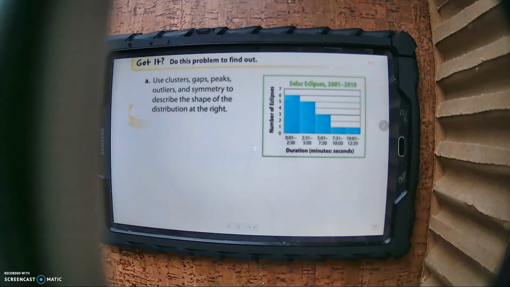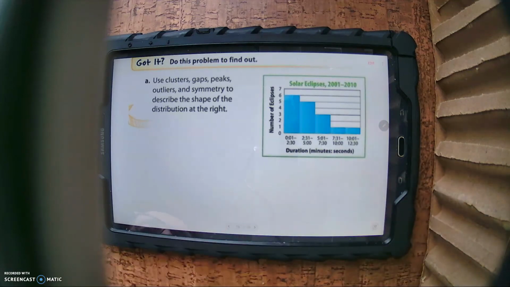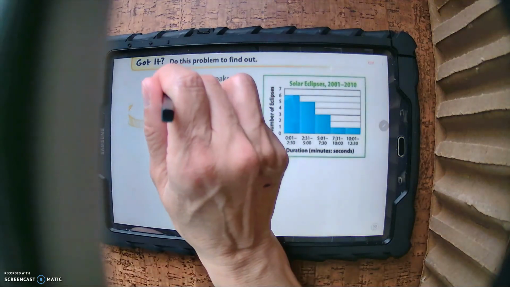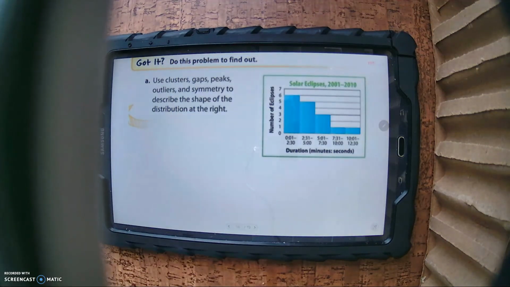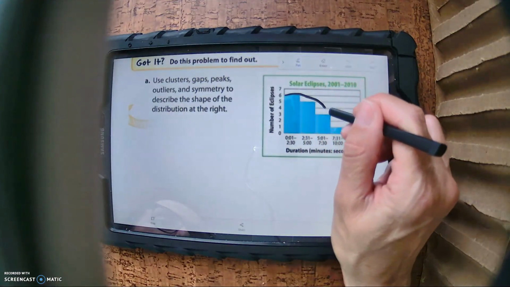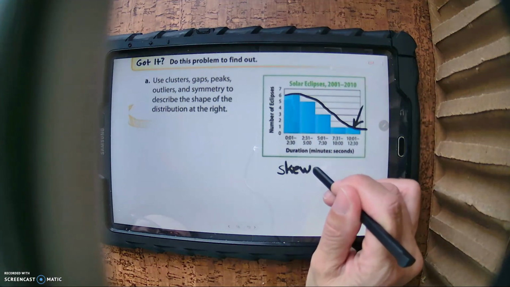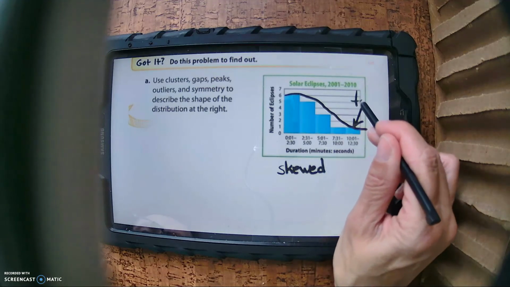All right, let's look at the got it problem on the bottom of the page. I guess I should find the page for you. Your teacher will help you figure out what page that is. I don't have it in front of me, but what we have to do is describe the graph. They want us to identify the clusters, the gaps, the peaks, etc. When I look at this, I'm going to trace it. When I trace it, it looks like it tails off here. So this would be skewed right because the tail is on the right.